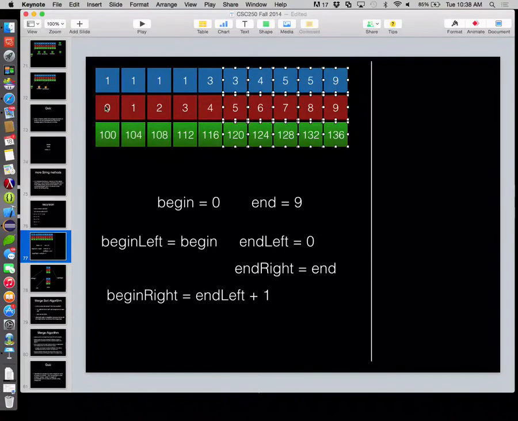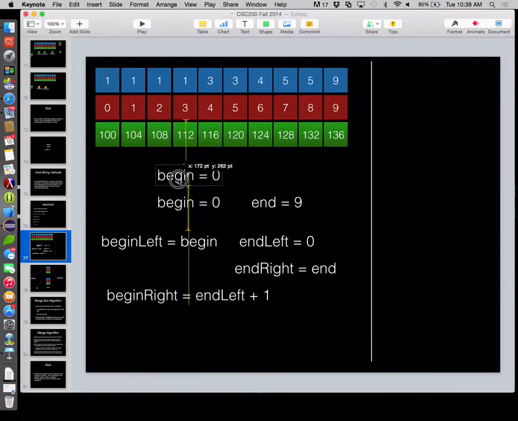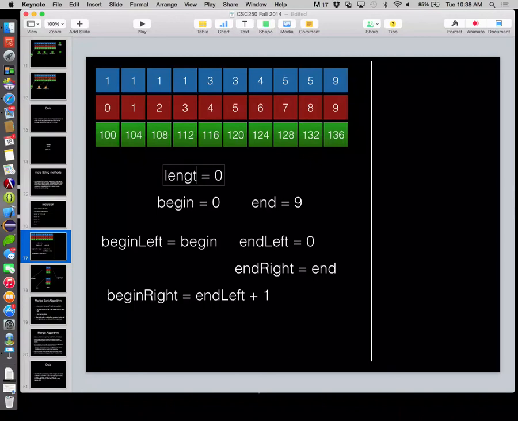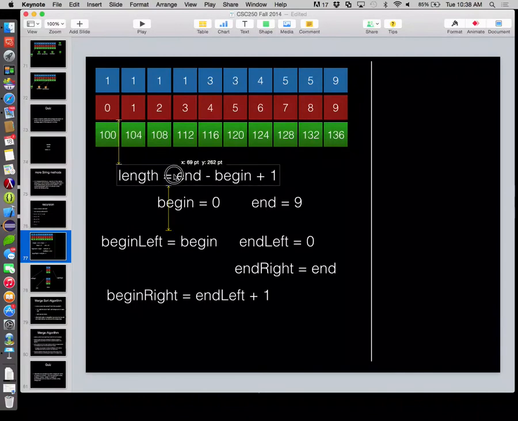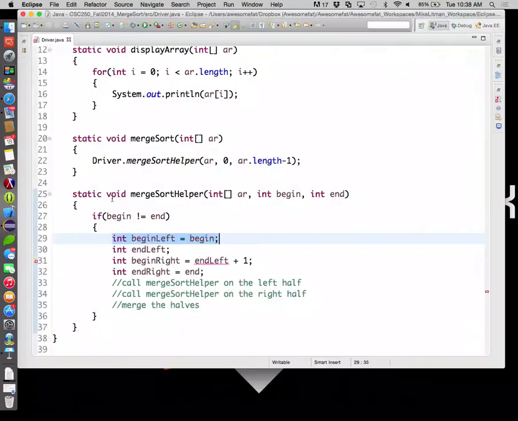That's the length. Okay, so we could add a variable in here called length. And length is end minus begin plus 1. That's the number of buckets we're currently dealing with. All right, let's add that variable in.